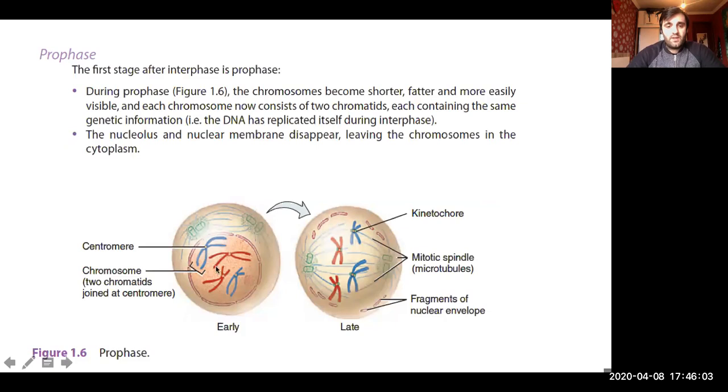You see here what's happening. The nucleus and nuclear membrane disappear, leaving the chromosomes in the cytoplasm. So you see here centromeres, chromosomes, the nucleus has disappeared. This is what happens in prophase.